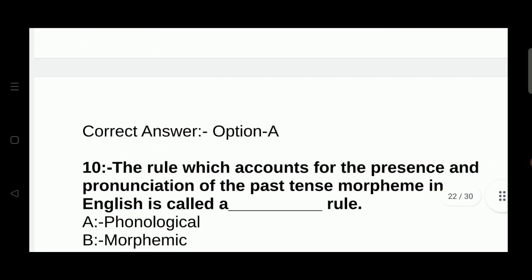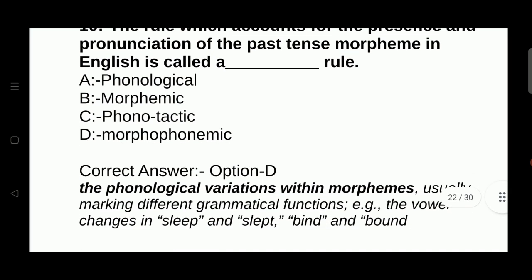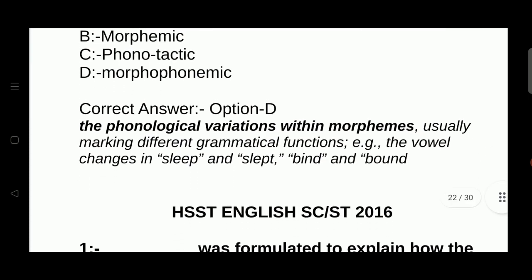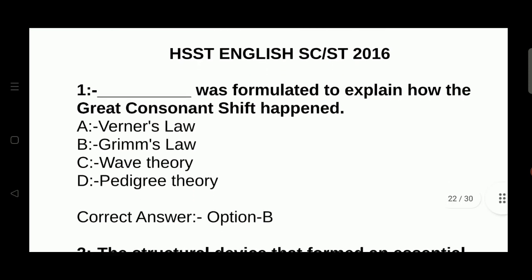The rule which accounts for the presence and pronunciation of the past tense morpheme in English is called morphophonemic. The phonological variation within morphophonemes usually marks different grammatical functions. Example, the vowel changes in sleep and slept, bind and bound, etc. Next, we have HSST English 2016. Dash was formulated to explain how the great consonant shift happened. The answer is Grimm's law.